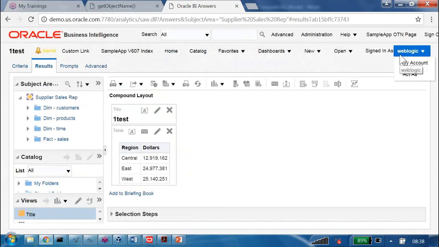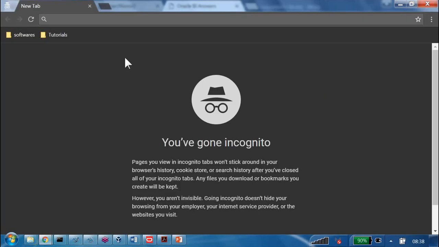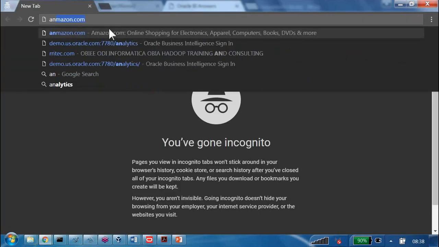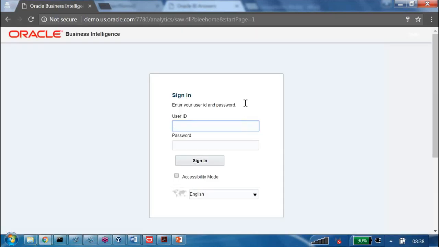What is this WebLogic? Is it a database user or an application user? Application user, it is not a database user. Now what I will do is, I have here one option, what is this? Private window. Okay, incognito window means private window. Let me open the analytics portal in that one. If you go with that option, login information will not be carried over. The same application I am opening now using another user ID called Jen RRITech123.